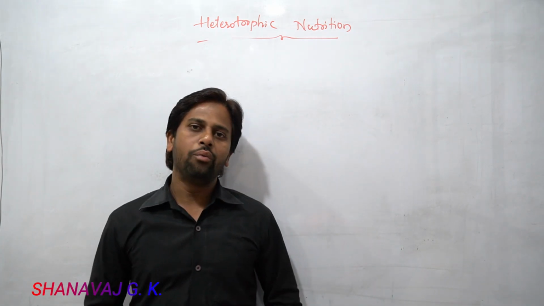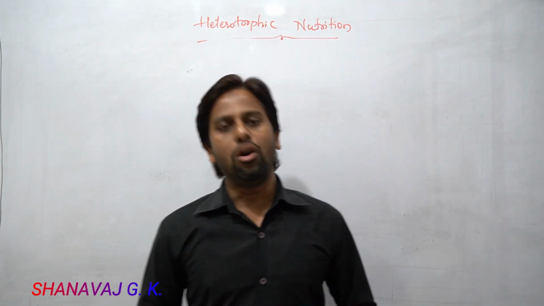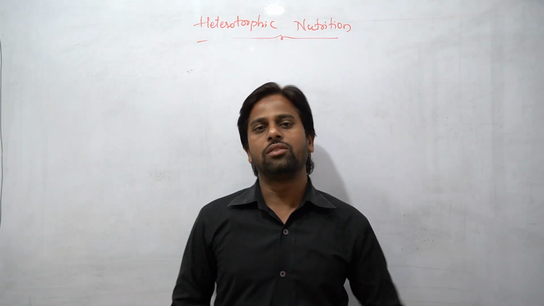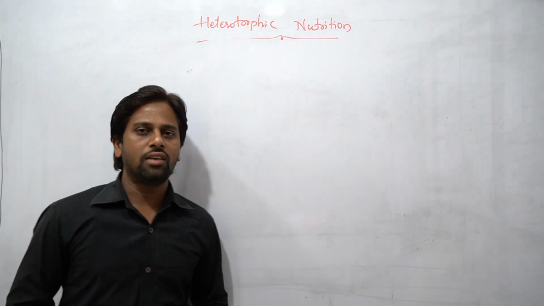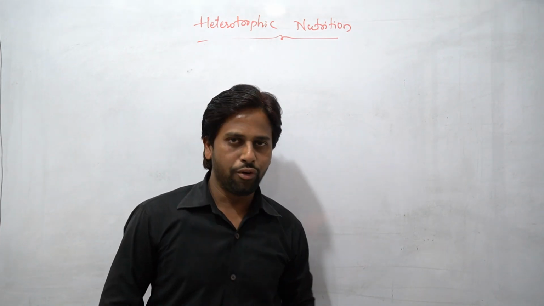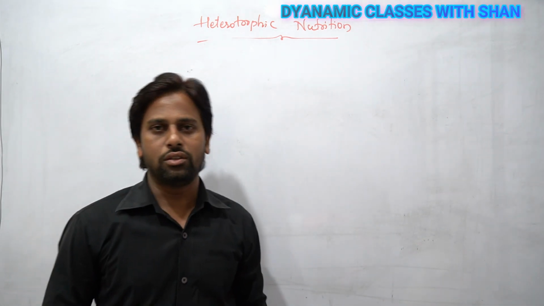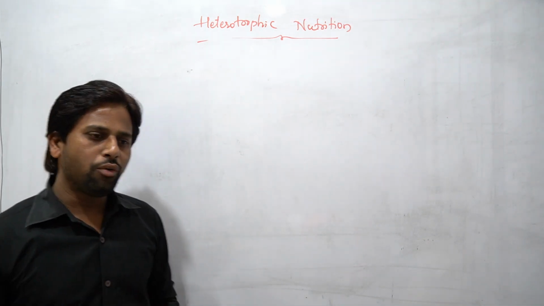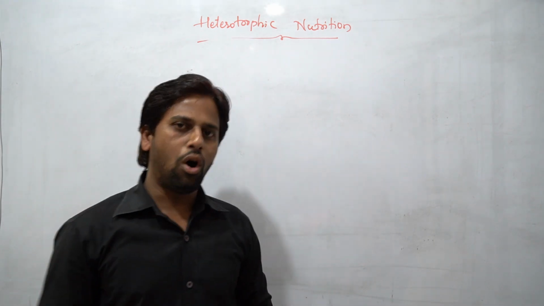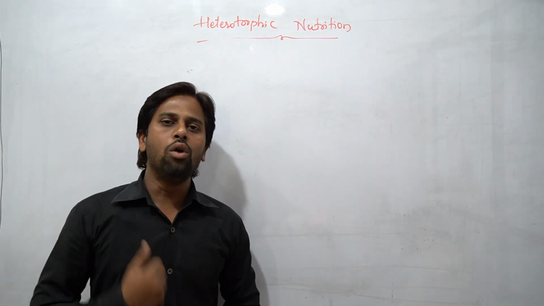In the last video we discussed one type of nutrition, that is autotrophic nutrition, and we discussed nutrition in plants. So let us begin today's class with one more type of nutrition, called heterotrophic nutrition. Students, what exactly is the meaning of heterotrophic nutrition? As we have discussed in plant nutrition, all plants show autotrophic nutrition. Autotrophs are organisms which are able to manufacture their own food.